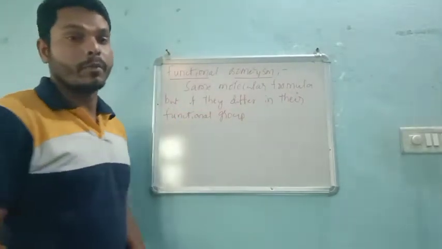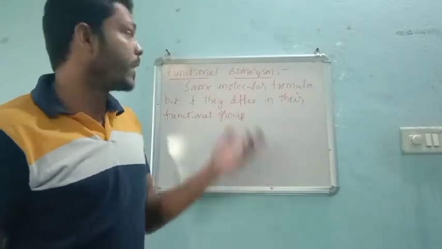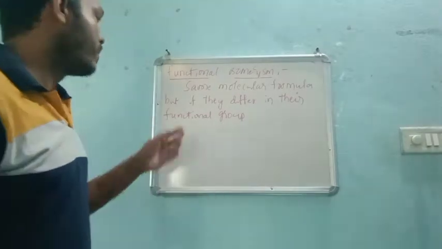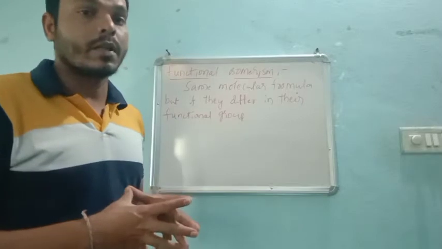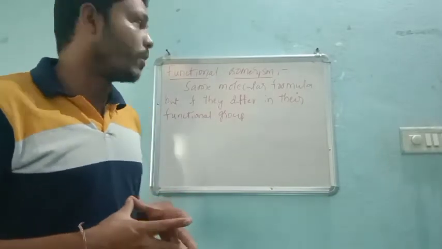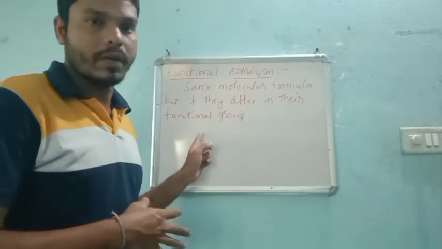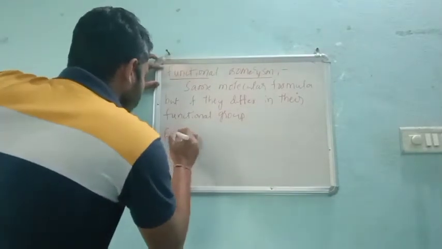So don't get confused. In position isomerism, it is the position of the functional group that differs, but here they must have the same molecular formula, and if we see the complete compound, there must be a different functional group, right? After writing example 1, you can come to know.